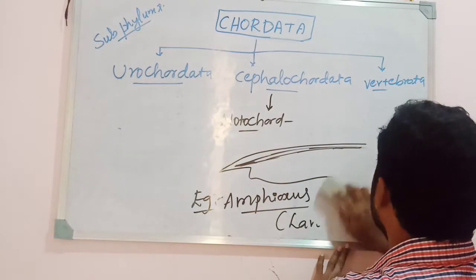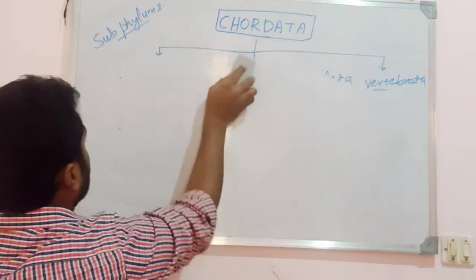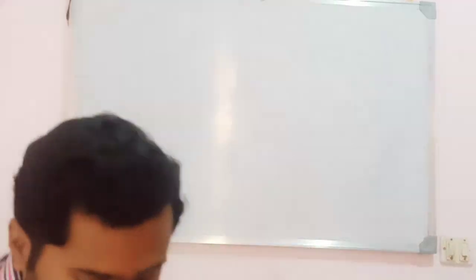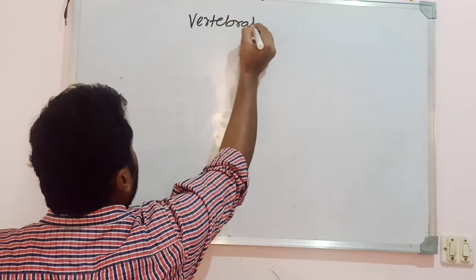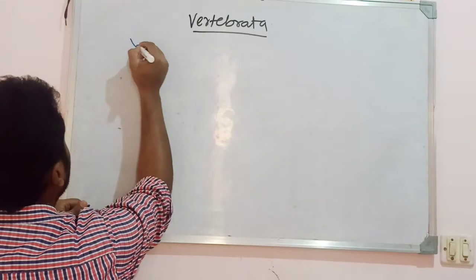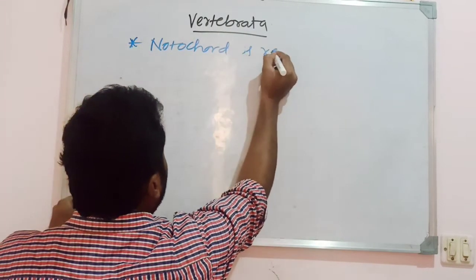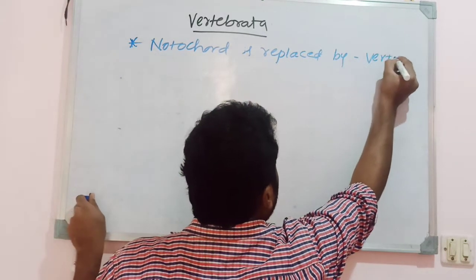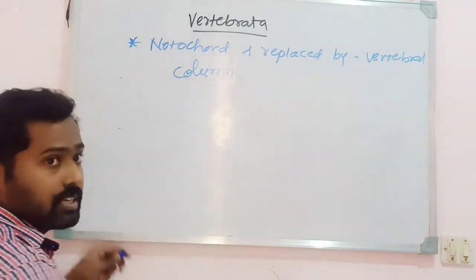So then the next subphylum is Vertebrata. Let us discuss the subphylum Vertebrata in detail. Okay, so the next topic is the subphylum Vertebrata. See, in the animals which come under the subphylum Vertebrata, the notochord is replaced, in adults, by the vertebral column.